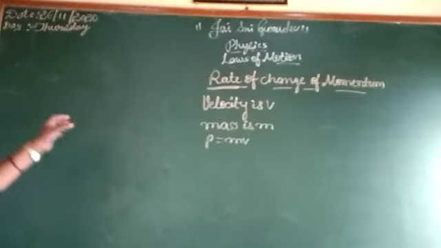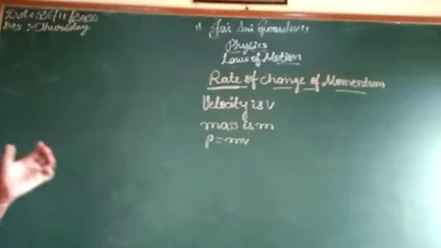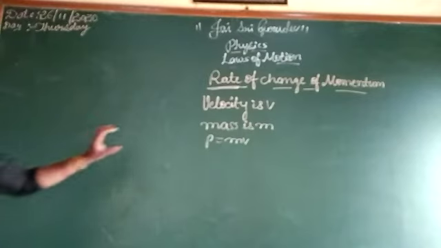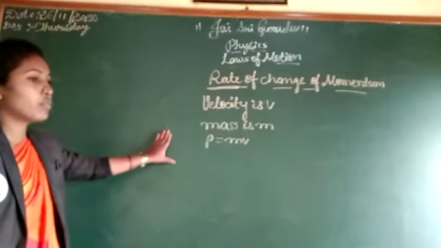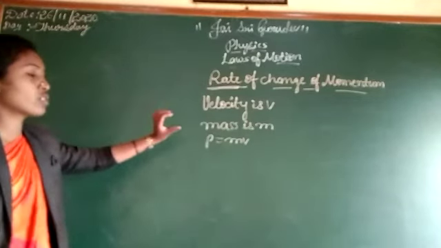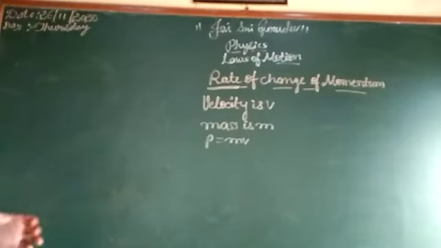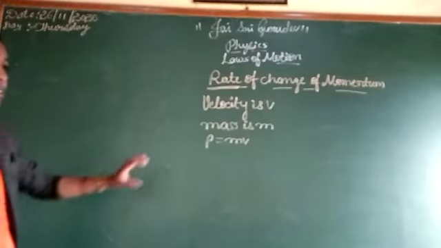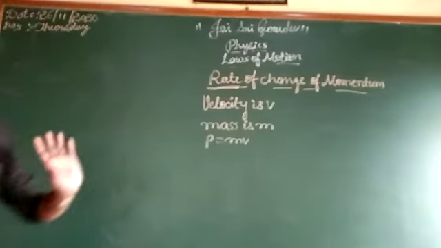And these are all changing with respect to time. Linear momentum is changing, and we want to discuss the rate of change of momentum, which means with respect to time.